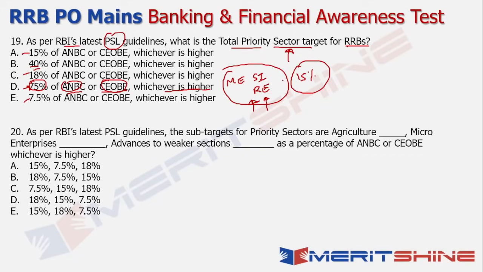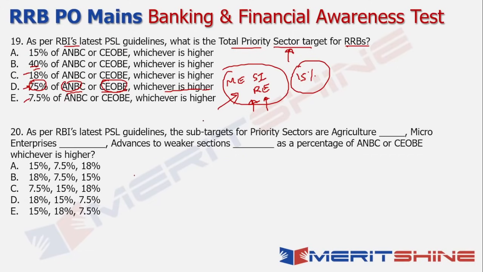After that you will have to lend in the other sectors or other avenues, right? So it's very simple that 15% is the limit for these three categories of priority sector, and the remaining has to come from the other sectors within the priority sector lending goals, right?